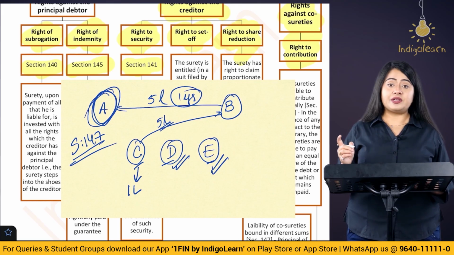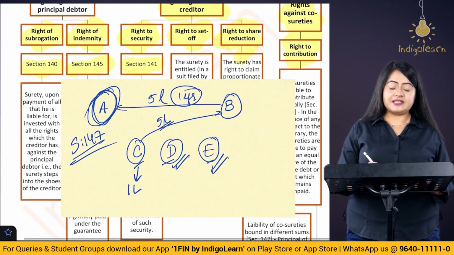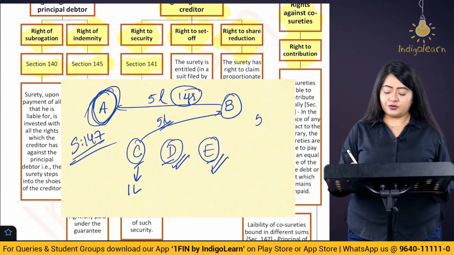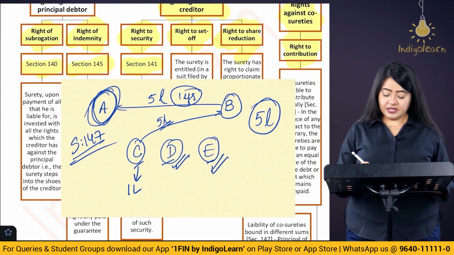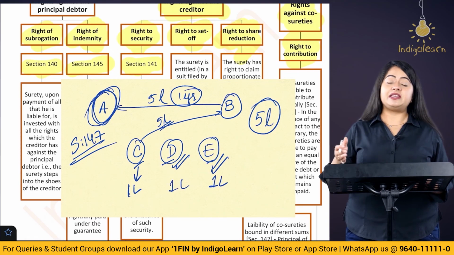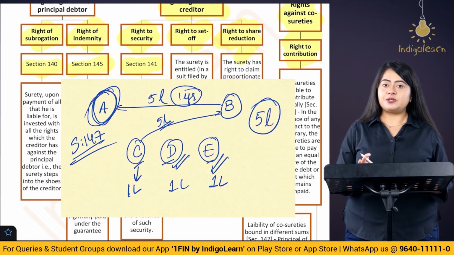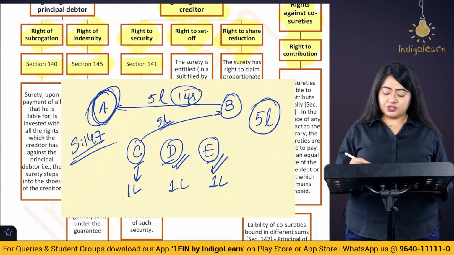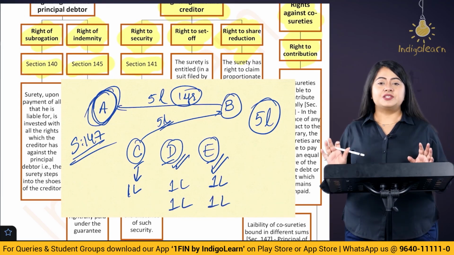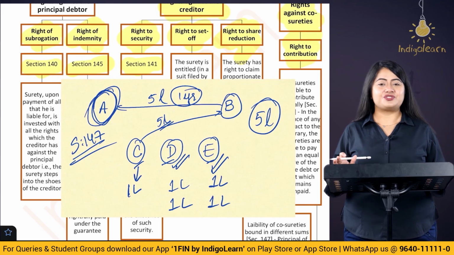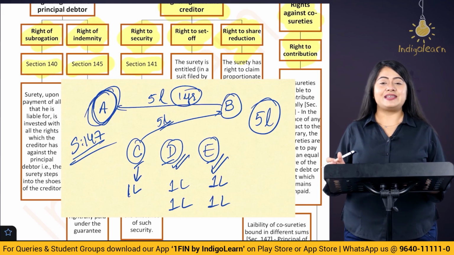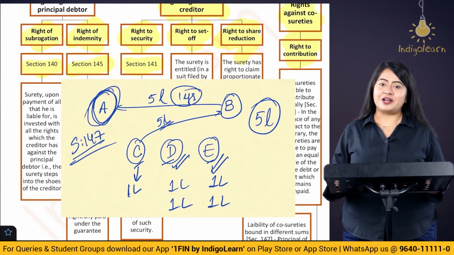So in this case, how is it going to operate? In case of default of Mr. A, 5 lakh rupees is to be paid. So 1 lakh rupees, 1 lakh rupees, 1 lakh rupees is first of all going to be paid equally by all 3 of them. Then after that, how much is remaining? See, 3 lakh has been paid. Then after that, 2 lakh is remaining. So 2 lakh is going to be contributed, 1 lakh each by D and E. So with this, we have discussed all the different sections relating to our guarantee and indemnity chapter. I hope you have understood everything.